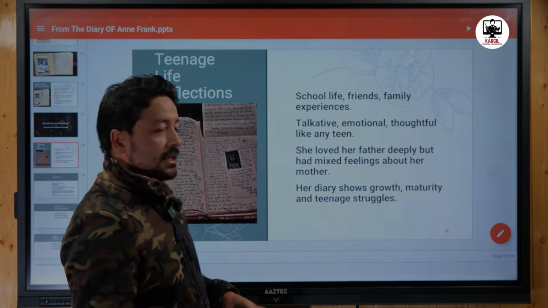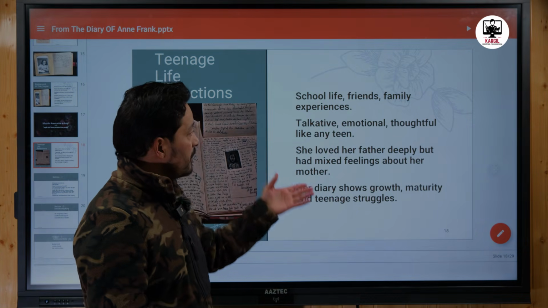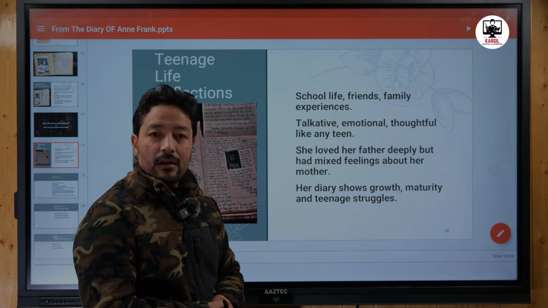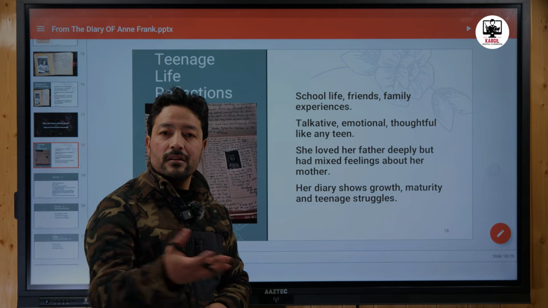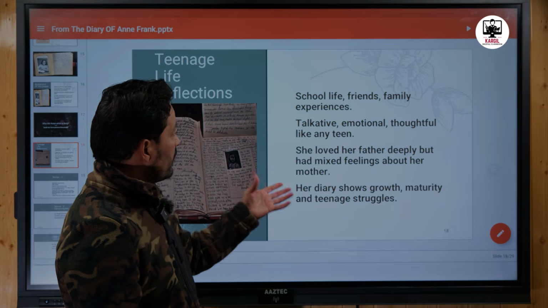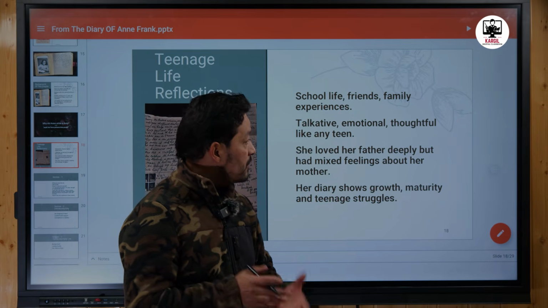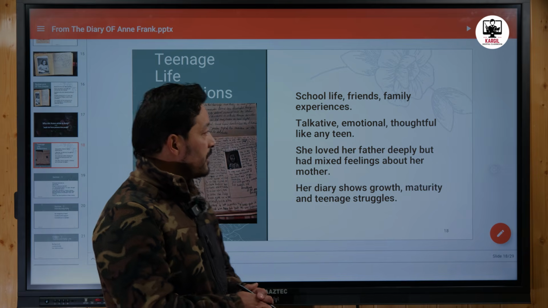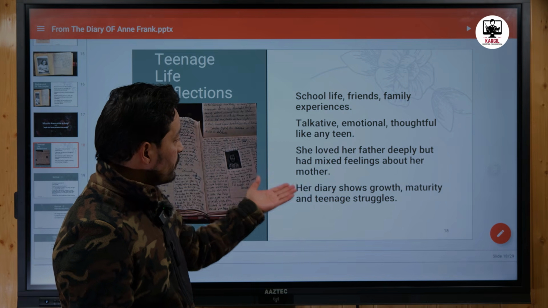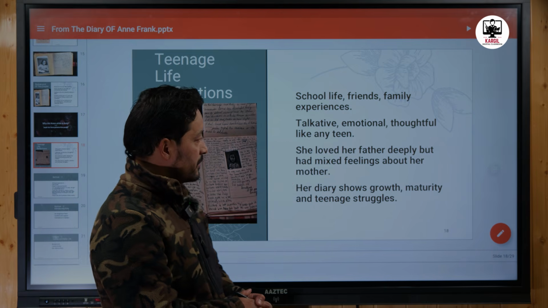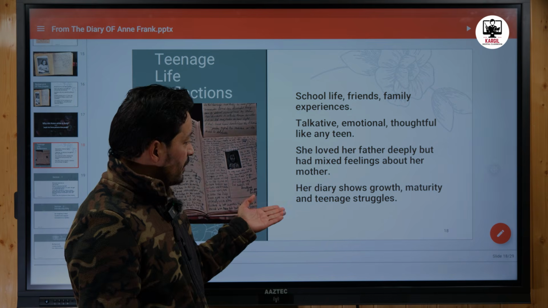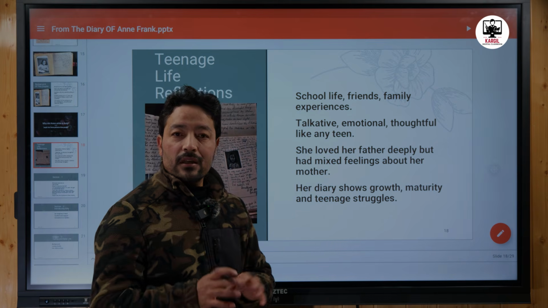Now let's look at some teenage reflections. There are teenage reflections in the diary. She talks about school life, her friends in the school, her friends in the surrounding, as well as her family experiences. She writes that she is very talkative, emotional, as well as thoughtful like any teenage girl. She also writes that she loved her father deeply, but she had mixed feelings about her mother. Her diary shows growth, maturity, and teenage struggles.